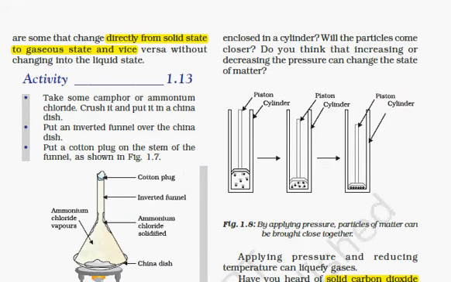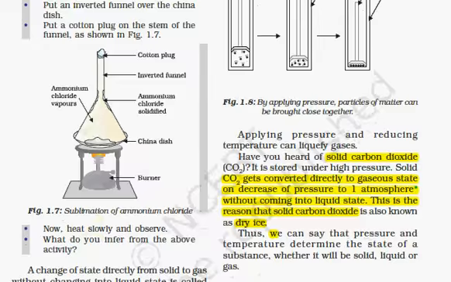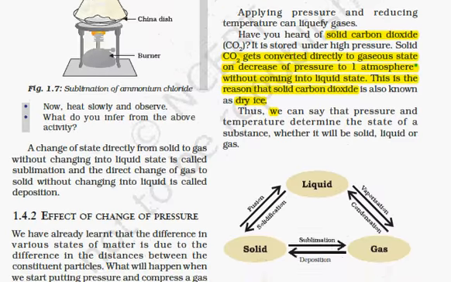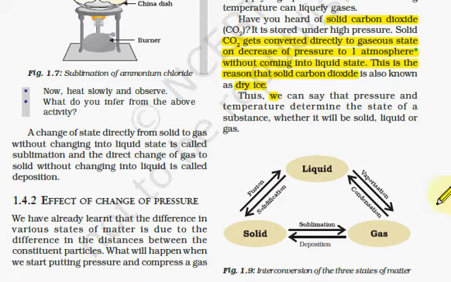But there are some examples in which a solid is directly converted into the gaseous state, or a gas is directly converted into a solid. For that, an experiment will be conducted at school. Please attend it. But one experiment which you can conduct at home is to take a camphor pill and keep it outside. Then it will get evaporated directly into the gaseous state. Or if you pour any kerosene on the floor, it will directly get evaporated into the gaseous state.